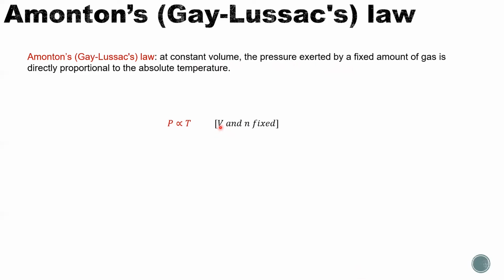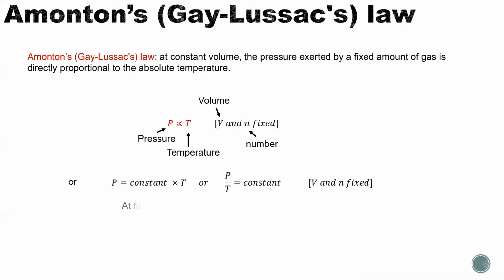In this case, volume and number of gas are fixed. So at fixed volume and number of gas, the higher the temperature, the higher the pressure. The lower the temperature, the lower the pressure.